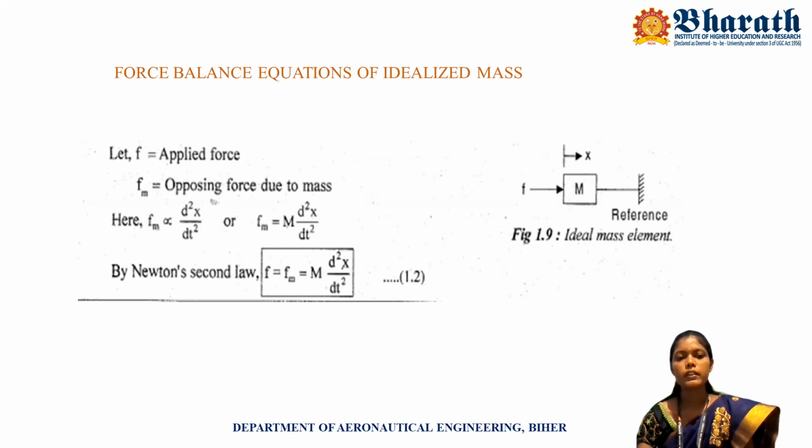So Fm is directly proportional to d squared x by dt squared. By eliminating the proportionality, we put in one constant, that is mass. Finally, the opposing force due to mass is Fm equal to m into d squared x by dt squared.